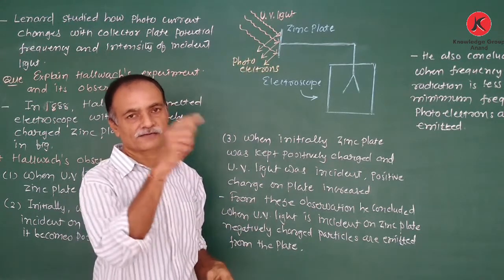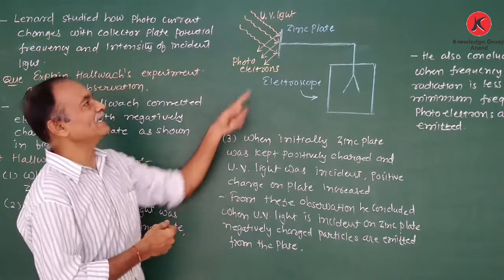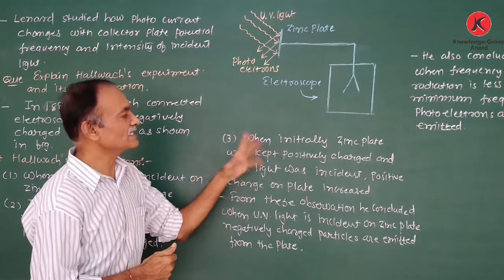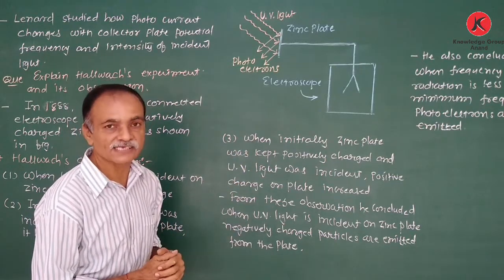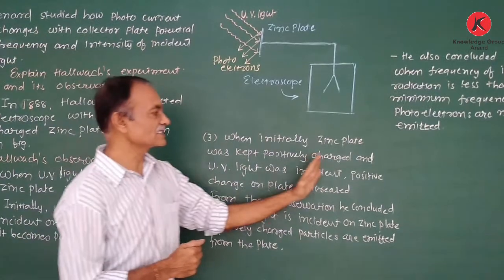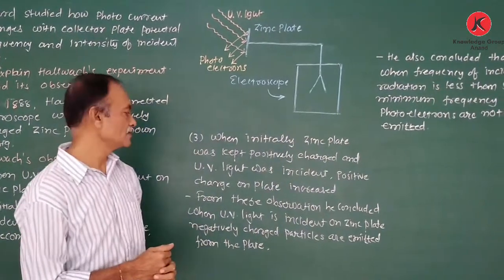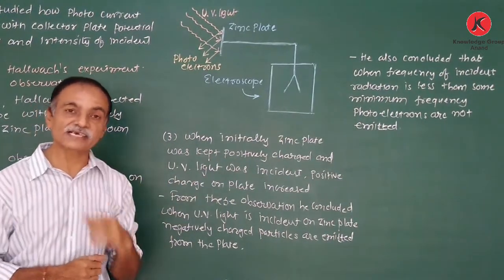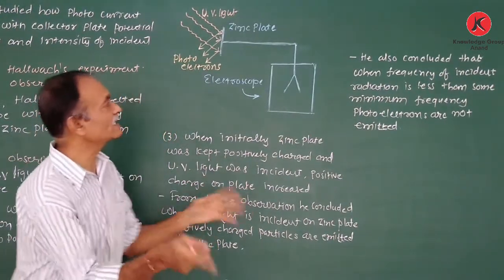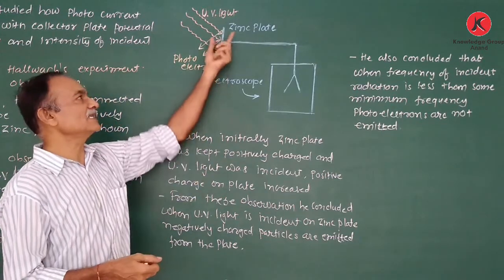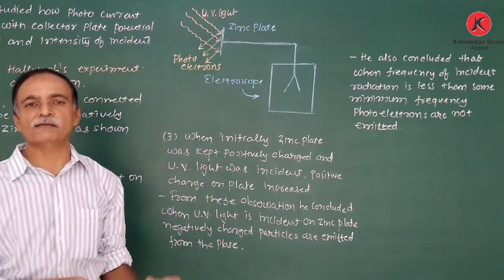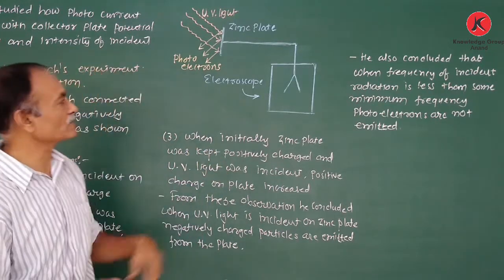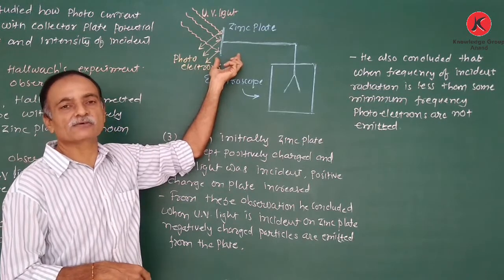Clear? Okay. What happens if initially the zinc plate is positive? So the third observation is when the zinc plate was initially kept positively charged and UV light was incident on it. The positive charge on the plate increases, because again the same thing. Here initially the zinc plate is positively charged, therefore the number of electrons is less compared to the positive ions. Therefore the positive charge is initially established on the zinc plate.